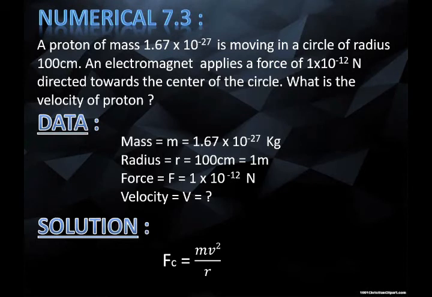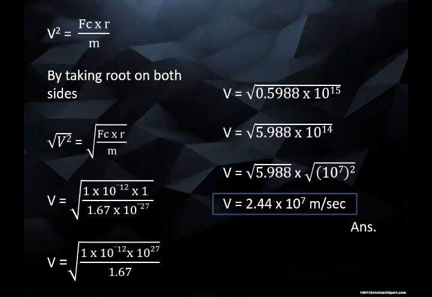Solution: what is the formula for centripetal force? Fc is equal to mv² upon R. Now, we have to find out the velocity, so v² is equal to Fc multiplied by R upon m. By taking the root on both sides, v is equal to the square root of Fc multiplied by R upon m. Now we cancel the root by the square.